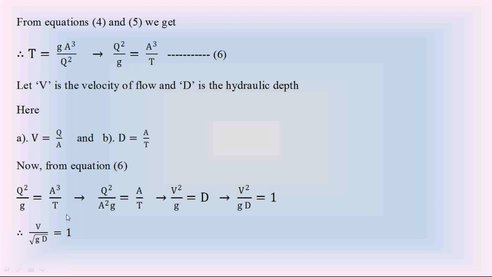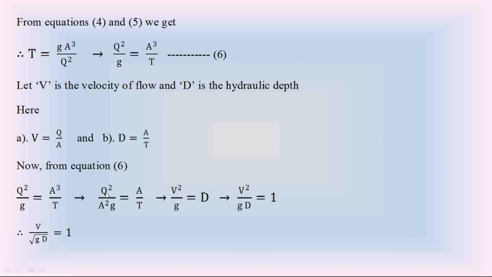Equation 6, Q square by g is equal to A cube by T, changes to Q square by A square into g is equal to A by T.